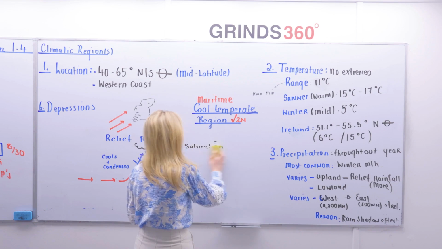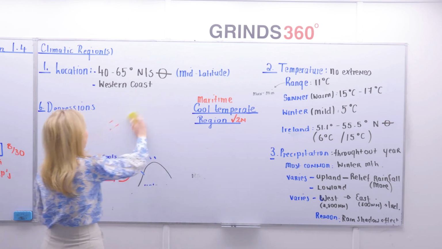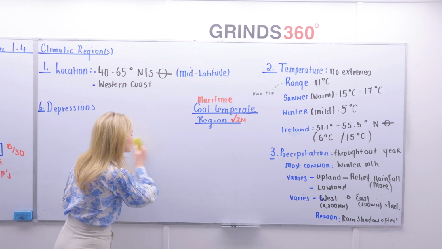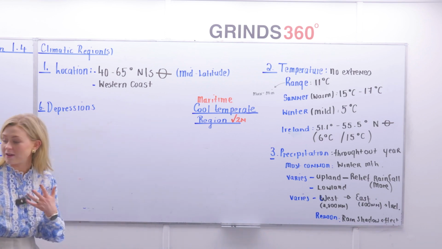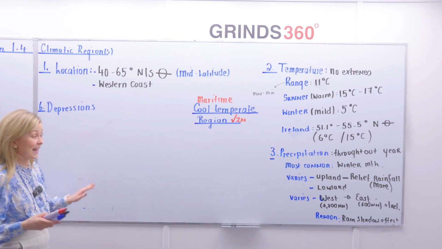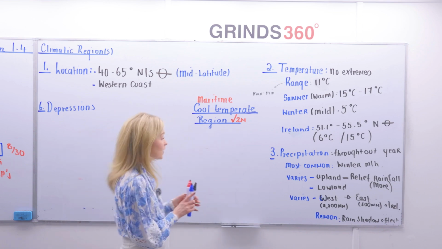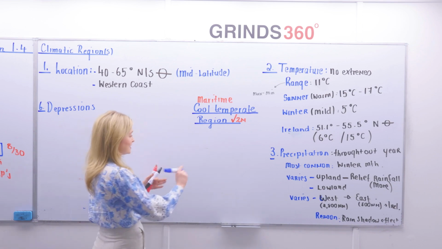This is something that we're going to come back to when we actually look at the western region and the Greater Dublin area. You're also going to say the Greater Dublin area experiences a rain shadow effect from your western mountains, which is why it receives less rainfall. Now that there is my precipitation. My precipitation was number 3. Again, rain, hail, sleet, snow.